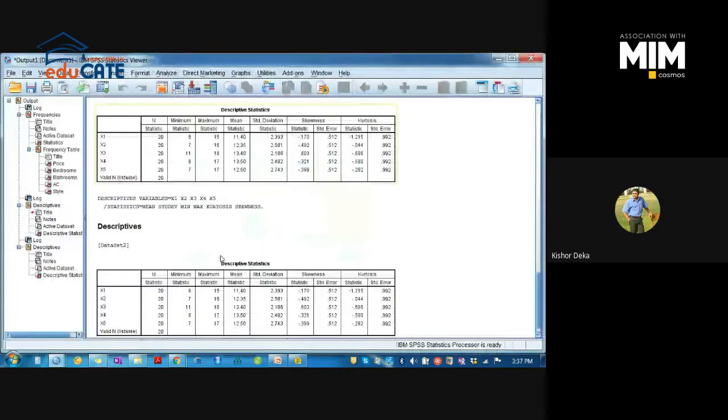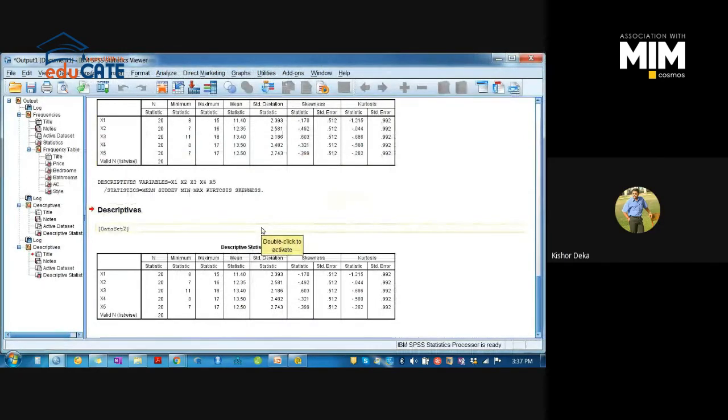So you will get this output. Descriptive statistics has come, with skewness, standard deviation, mean, minimum and maximum. But this is the standard error.